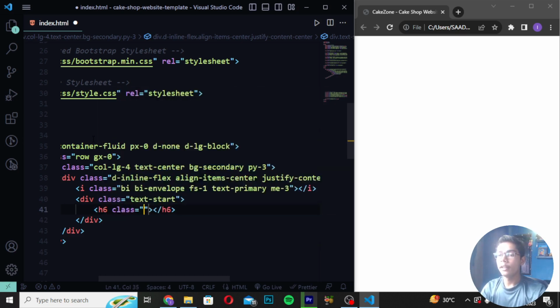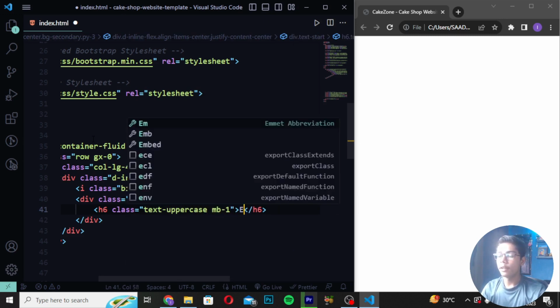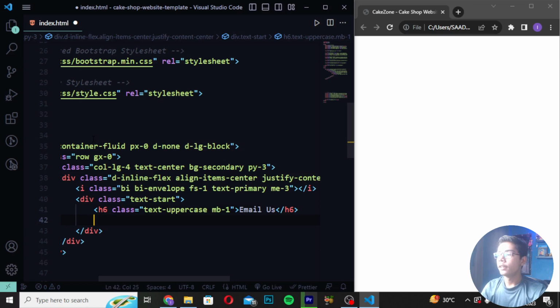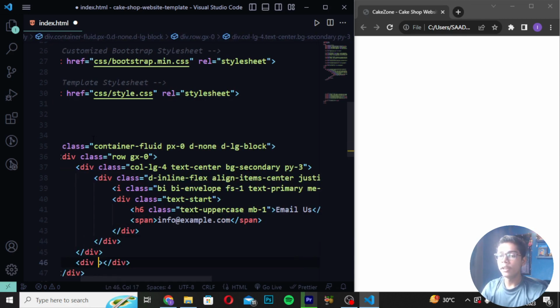Now move down and create a div with class text-start. Then write a div with x6, and here I will be writing text-uppercase, then mb1. Then write "Email us" like this. Then move down and create a span tag, in which I will write info@example.com.